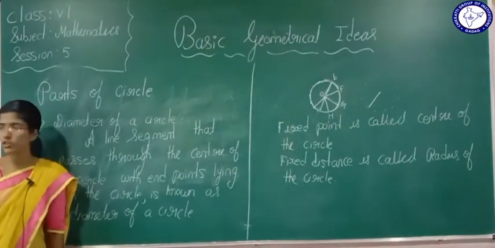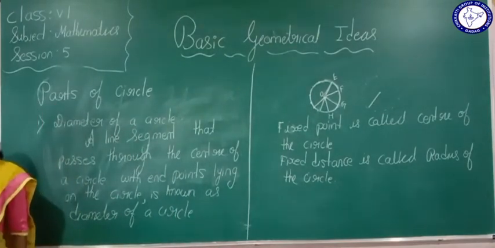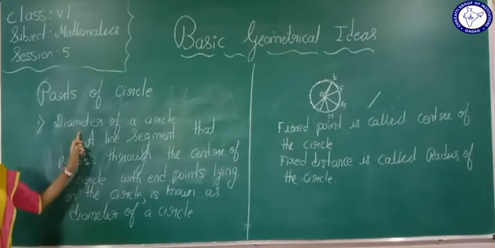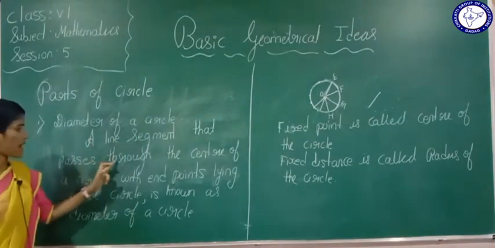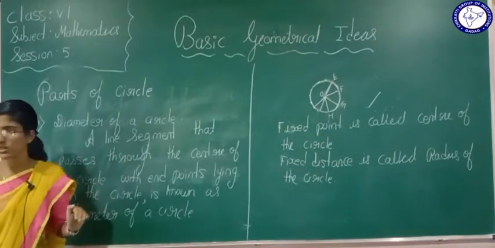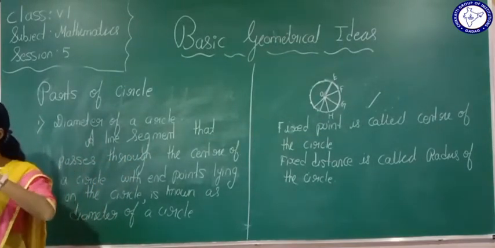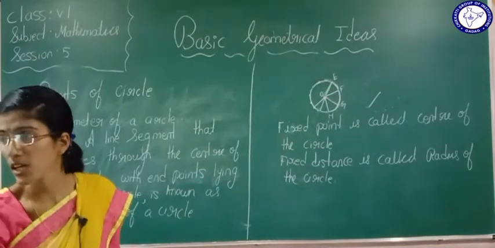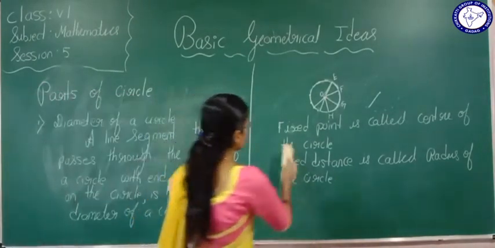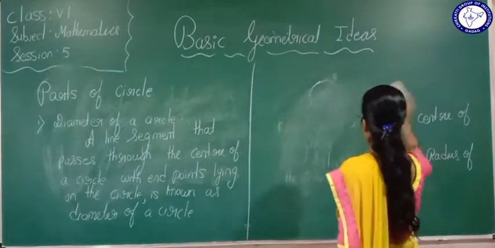Now see, students, what I have written in the definition. You come to know what a circle is, right? So what is this diameter of a circle? A line segment that passes through the center of a circle. Now I will draw.